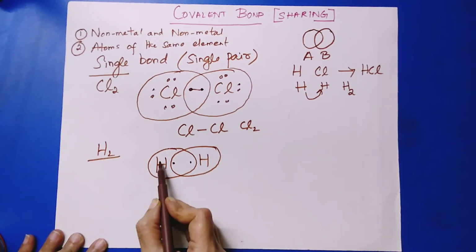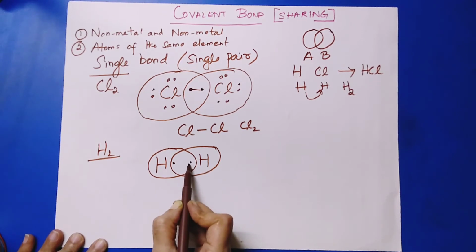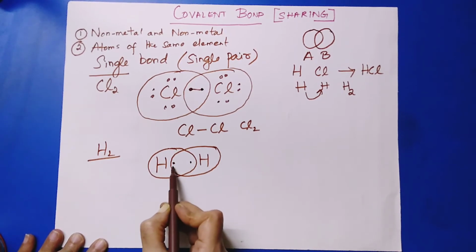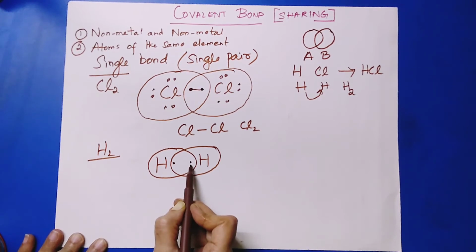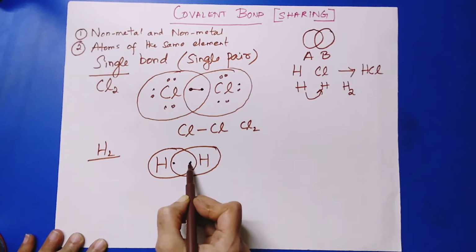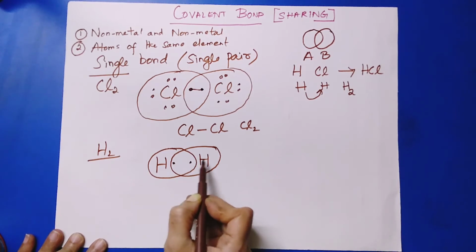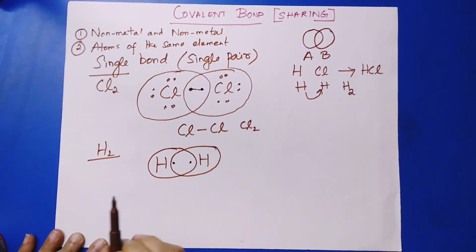This hydrogen atom has 1 valency electron and requires one more, so it shares the electron of the other atom, and now it has 2 electrons, thereby attaining its duplet configuration. In the same way, this hydrogen has 1 valency electron of its own and shares 1 electron from the other atom, thereby 2 electrons are there for this atom, whereby both attain stability.